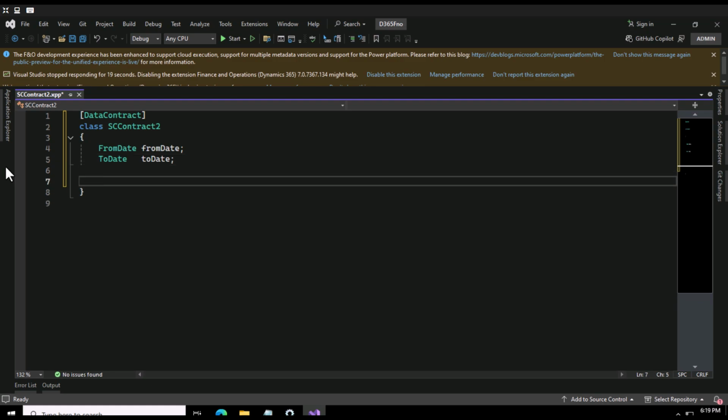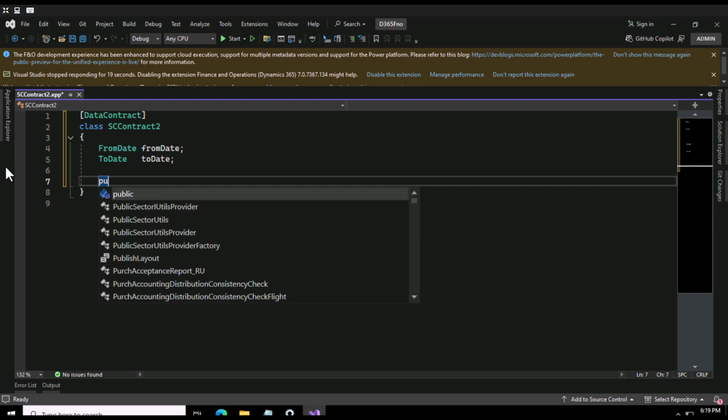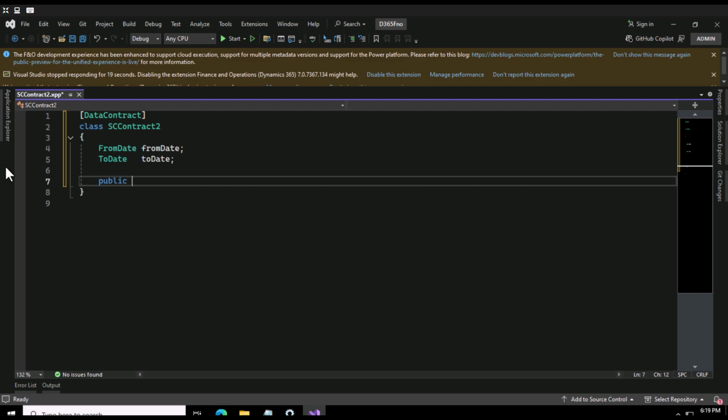Now we need to create param methods. So how do we do that? Simply write public, then to define our data type, it's from date. You need to say param from date, and now here I need to specify my from date.